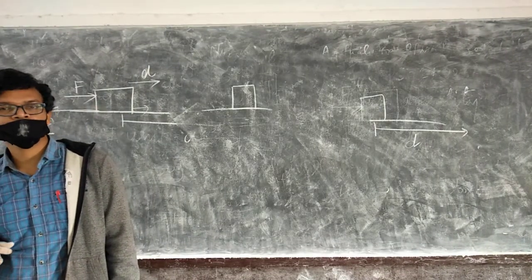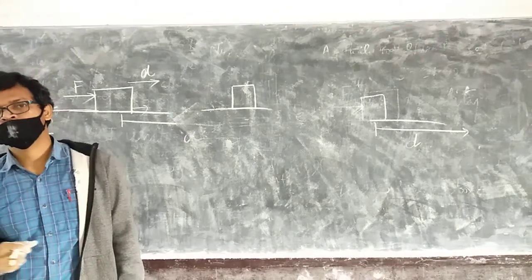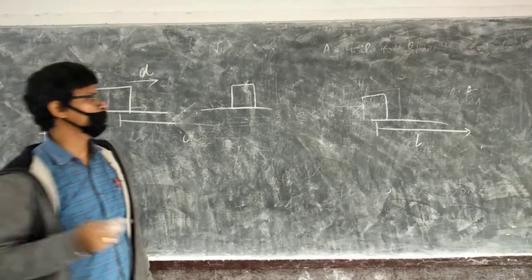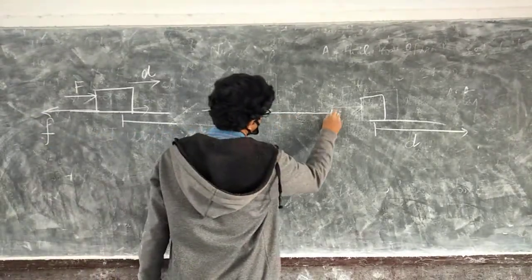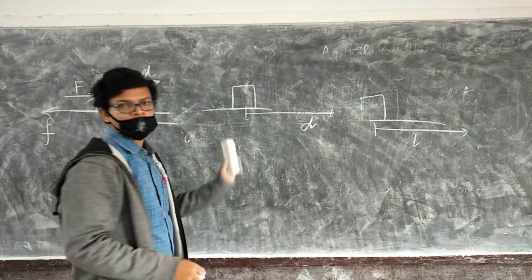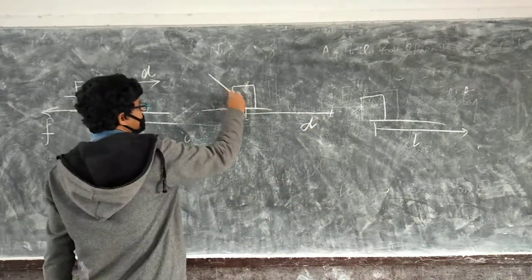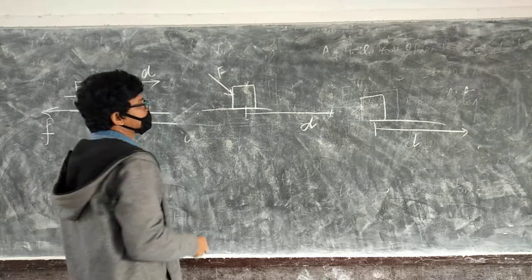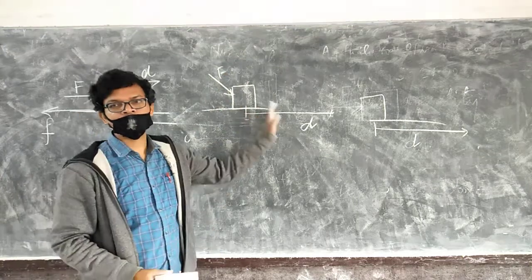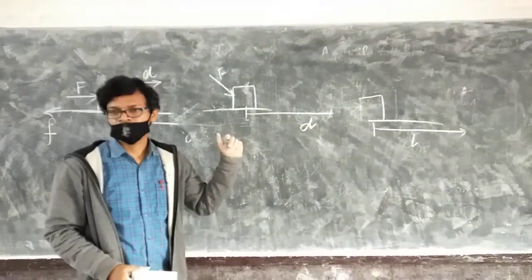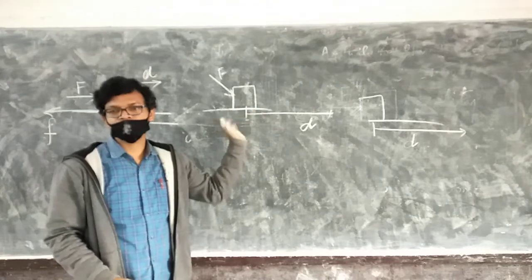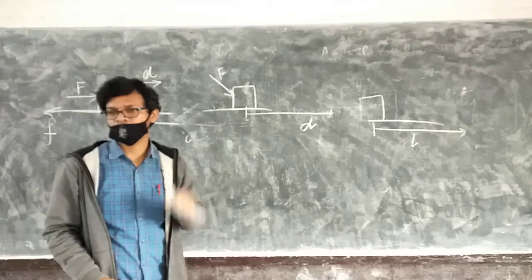There will be cases when both are not satisfied. That means force and displacement will be at something like this. This is displacement and this is force. In this case, they are not in the same direction, and they are not in opposite direction. They are at some angle.